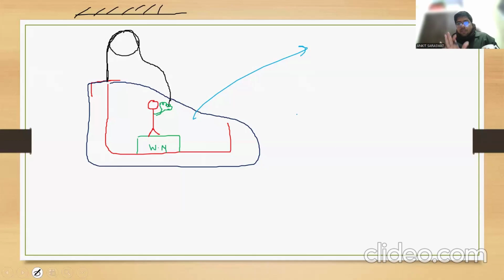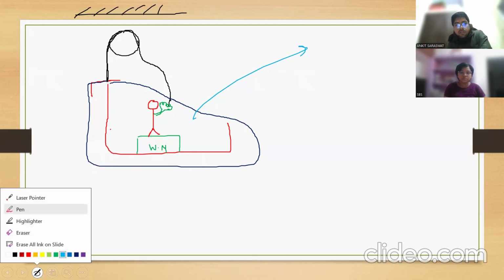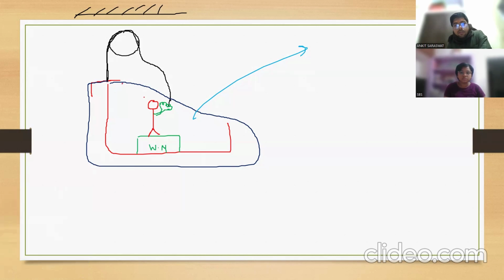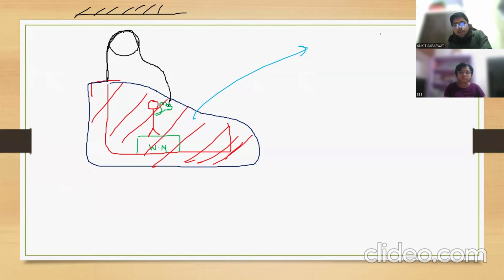So he is applying that much force here that he is going to balance his own weight and the platform weight. Now if I consider the entire platform and weighing machine to be my system, then if you draw the free body diagram, what will be the free body diagram?